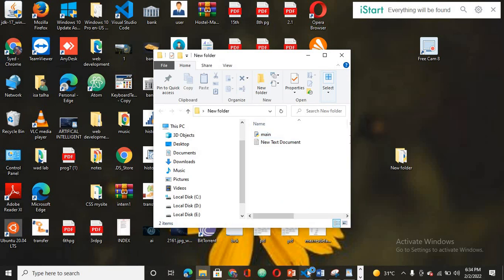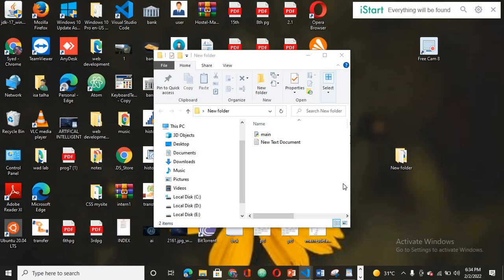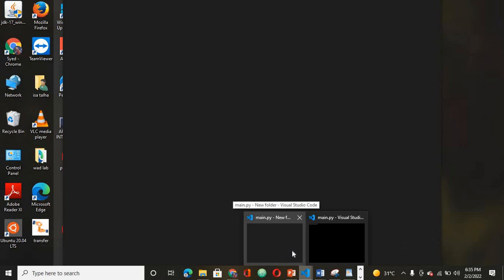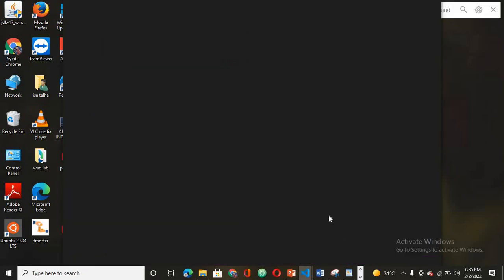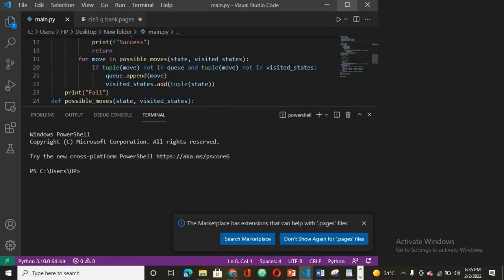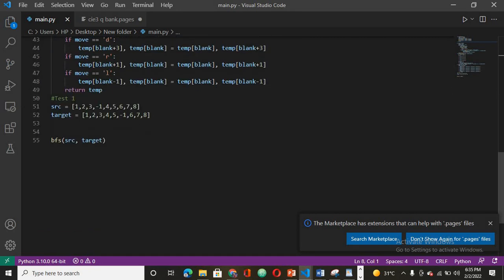I will open it with my code. Here in the code you can see I have given source and target.